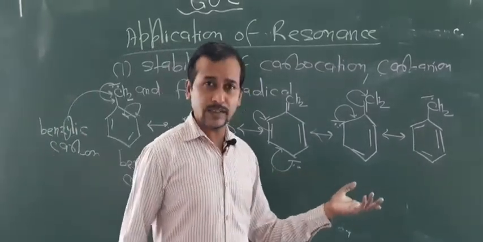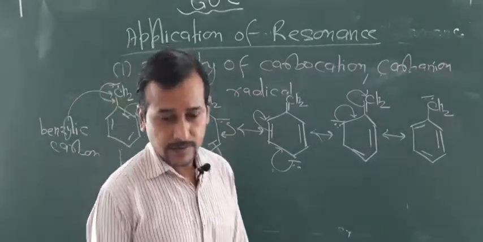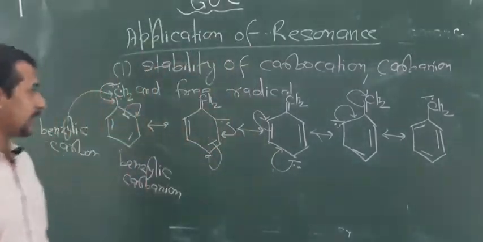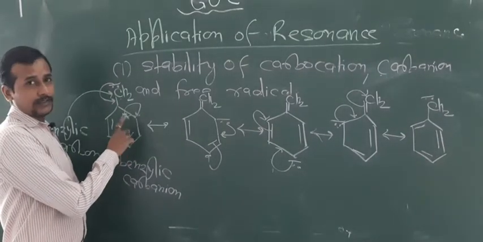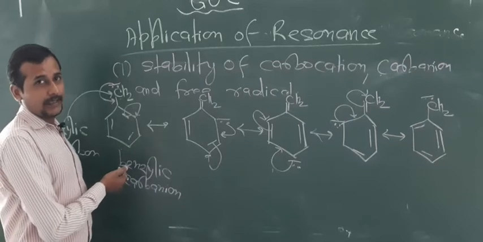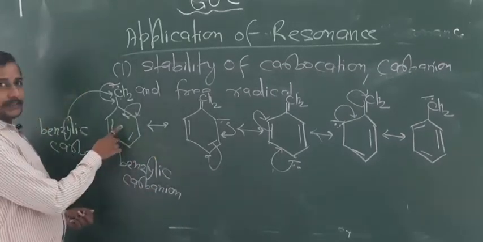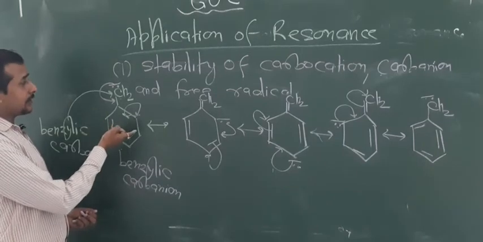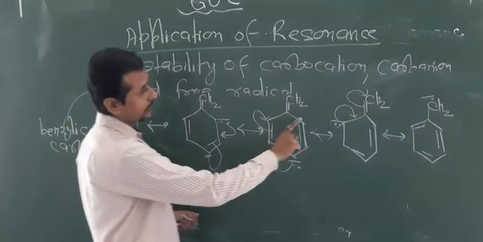One more thing I told you, the more the number of structures, the more will be the stability. I also told you how we know how many structures can form: 3 into the number of linking rings plus conjugate position. Look here, one benzene. So by this benzene 3 structures and 1 conjugate position, so 4 structures. So this can form 4 structures.